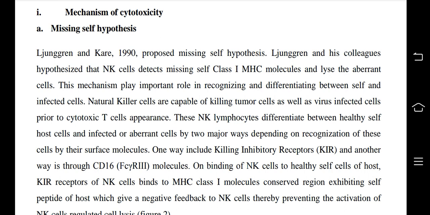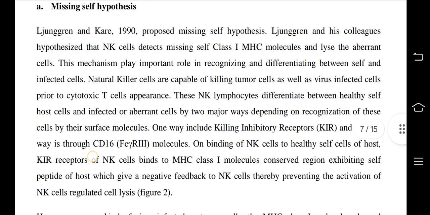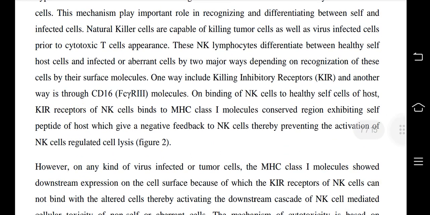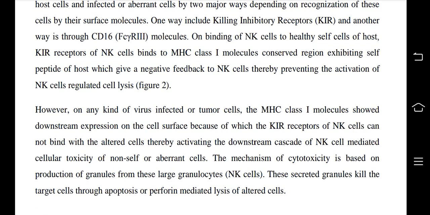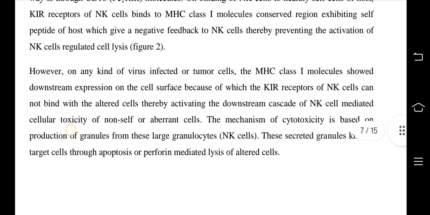These NK lymphocytes differentiate between healthy self-host cells and infected or aberrant cells by two major ways depending on recognition of these cells by their surface molecules. One way includes killing inhibitory receptors and another way is through CD16, Fc gamma R3 molecules. On binding of NK cells to healthy cells of the host, KIR receptors of NK cells bind to the conserved region of MHC class 1 molecules exhibiting self-peptide of the host, which gives a negative feedback to NK cells, thereby preventing the activation of NK cells and regulating cell lysis.